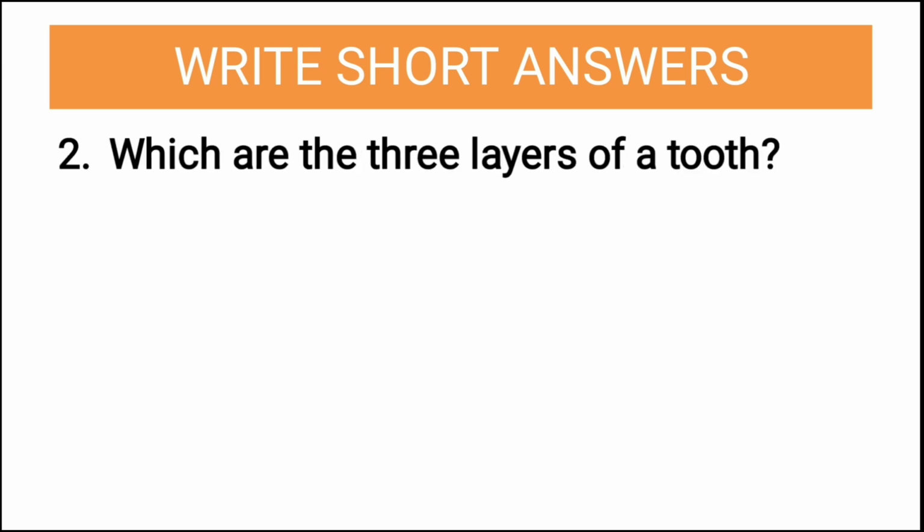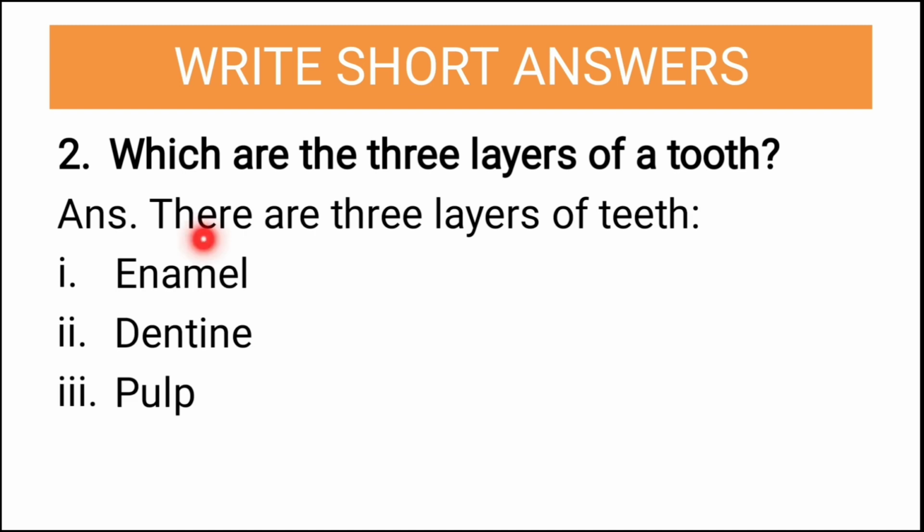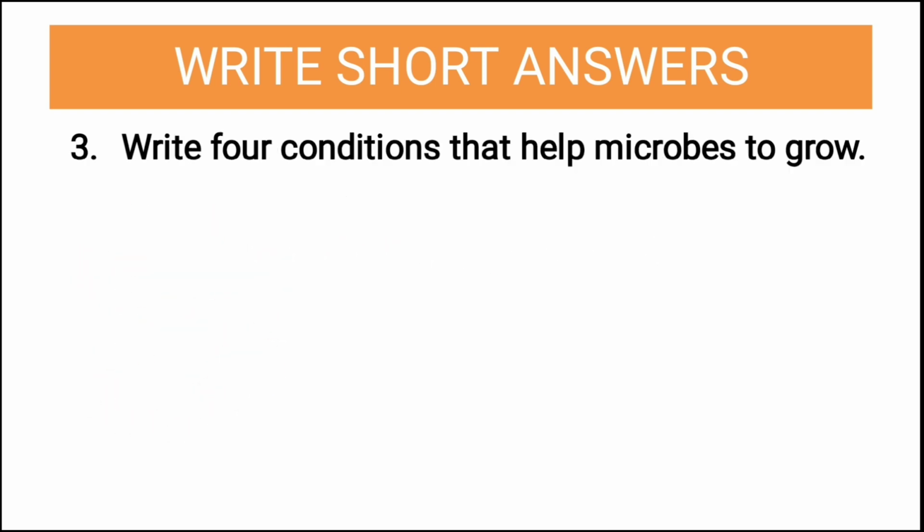Second question. Which are the three layers of a tooth? The answer will be there are three layers of teeth: enamel, dentine and pulp. So this is the answer. How you will write? There are three layers of teeth: enamel, dentine and pulp. Let us see third question.